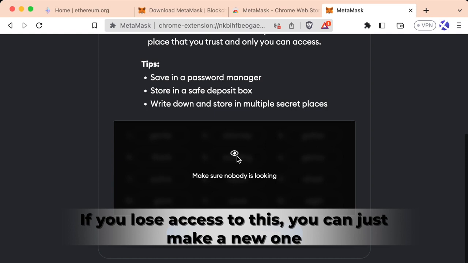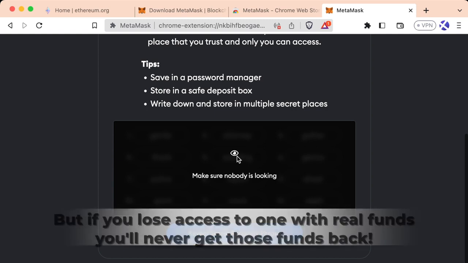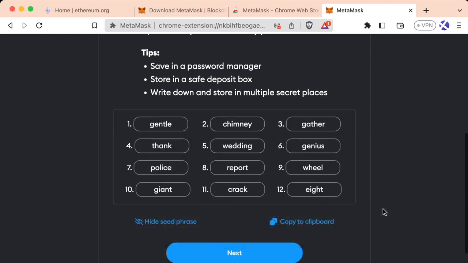For the purposes of this video, I'm going to be showing you the secret recovery phrase because I'm not going to put any real money into this, but you should never ever do this. Additionally, you'll sometimes hear mnemonic as a synonym for secret recovery phrase. The main takeaway from all this is you should never share any of this. This is for you only. If you show this secret phrase to anybody else, they will have access to not just one account, but every account that you make in MetaMask. So be absolutely certain to not share this with anybody.